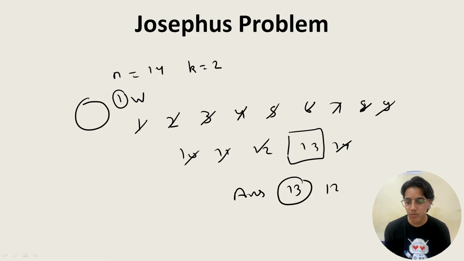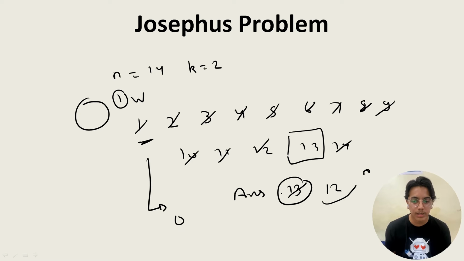Maybe the options have 12 also. Take 13, but in case option 13 is not there, then take the other. It will be either the answer that you get from this point of view, taking 1 as the first element, or if the answer key is set based on 0 as the first element, then you will get 1 less than taking the answer from 1. If both 13 and 12 are given, then 13 is the best answer. But if only 12 is given and other numbers are given, then that means they have considered 0 as the first element. That's why they are getting 1 less number.